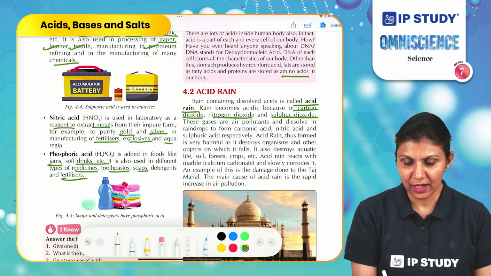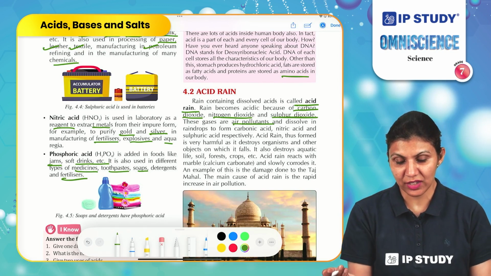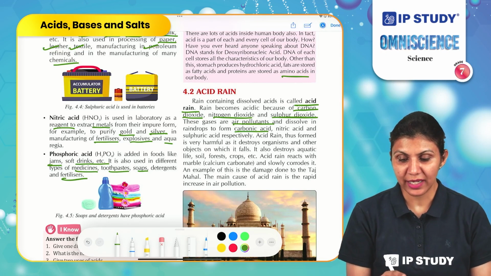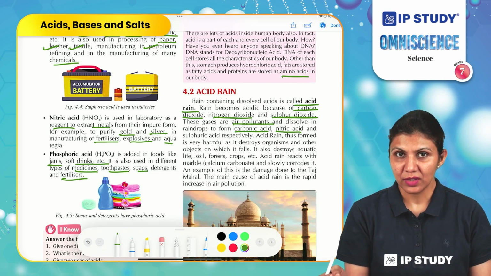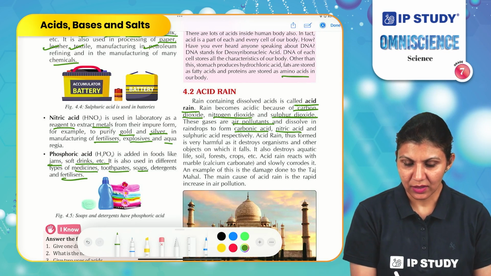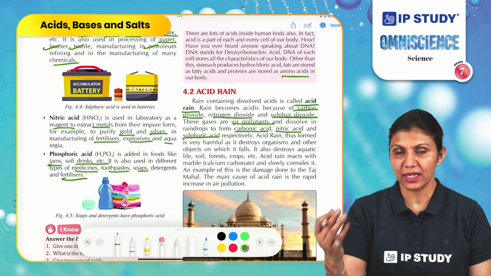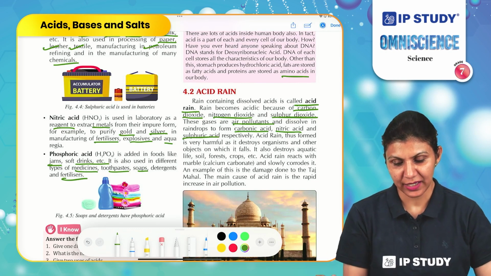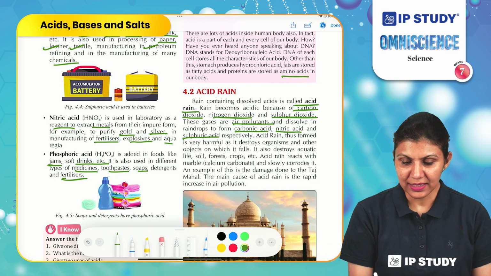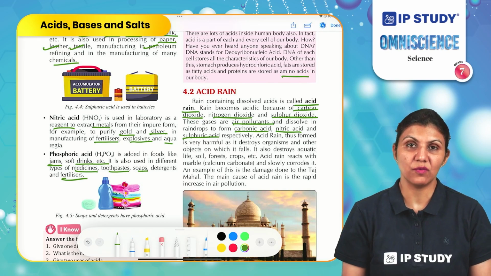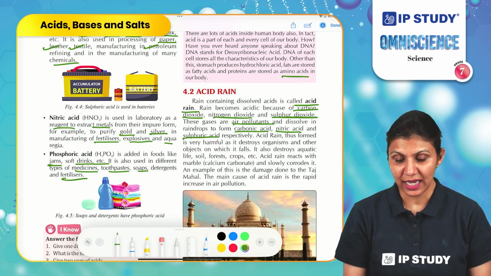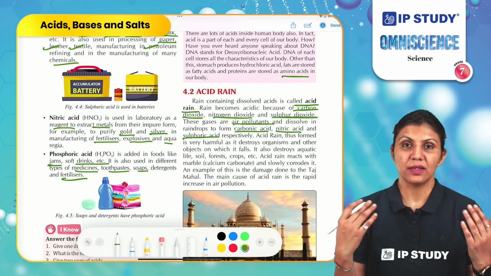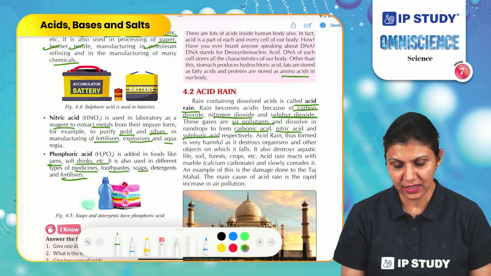These gases are air pollutants and dissolve with the raindrops and form carbonic acid when combined with carbon dioxide, nitric acid when combined with nitrogen oxide, and sulfuric acid when combined with sulfur dioxide respectively. So acid rain thus formed is very harmful as it destroys living organisms as well as different materials and monuments in the surroundings.